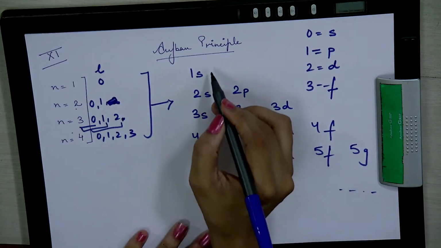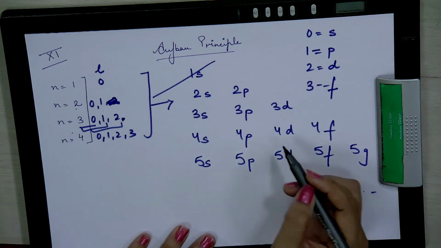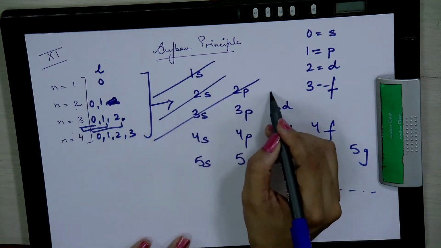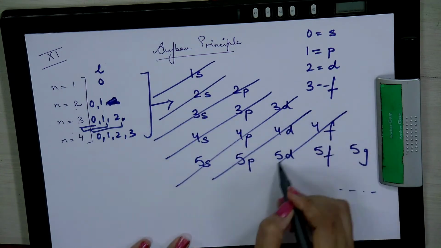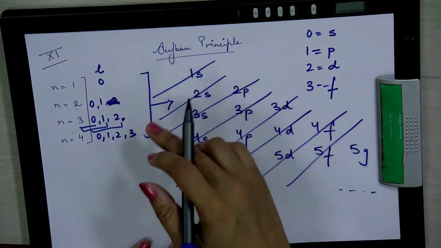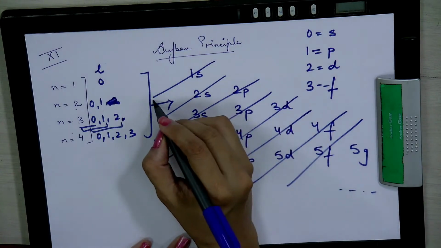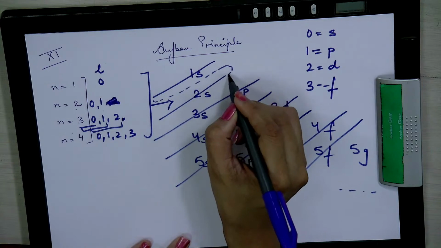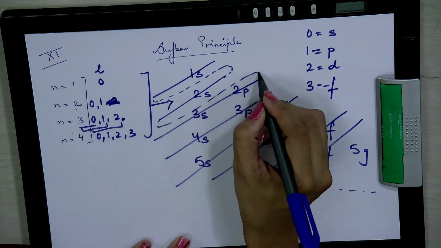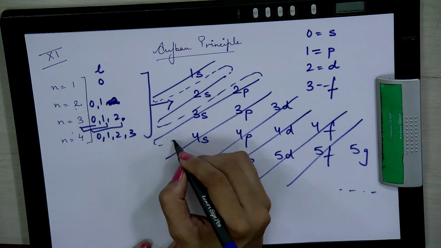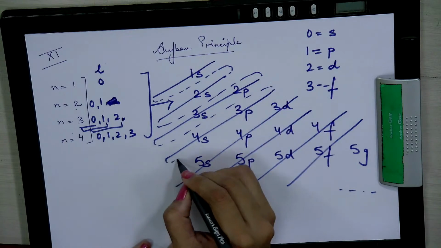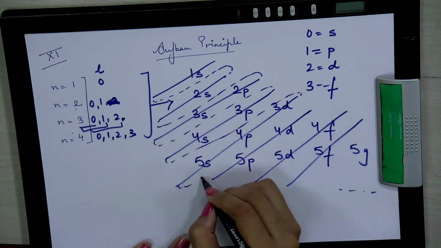So, for the Aufbau principle, you have to cut it like this: 1, then 2, then 3, then 4, then 5, then 6, then 7, then 8. So, you are making some paths here. Let us connect the dots and that gives you a way, कि आपको कैसे move करना है. See, the dotted one I have shown you, something like this.